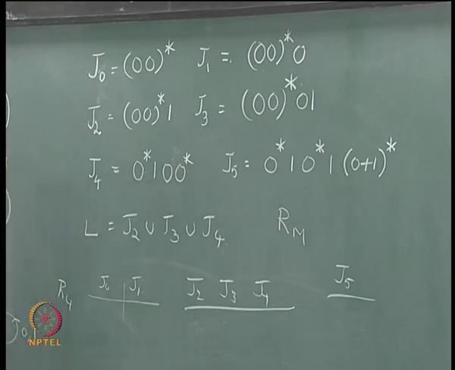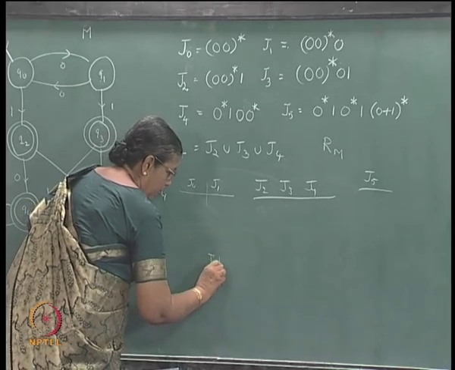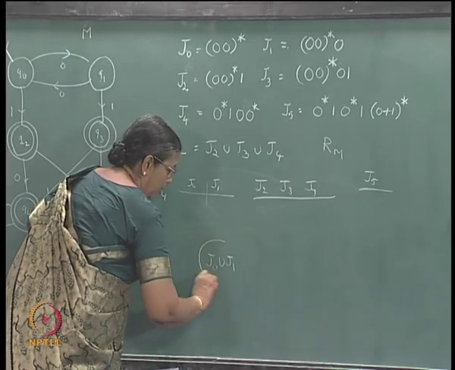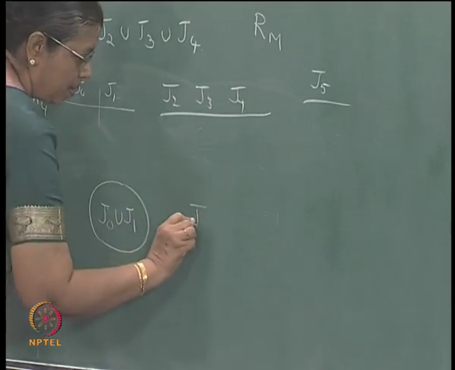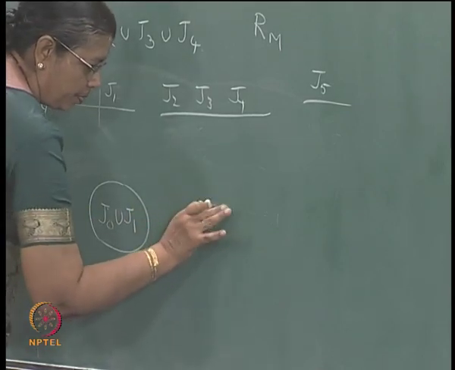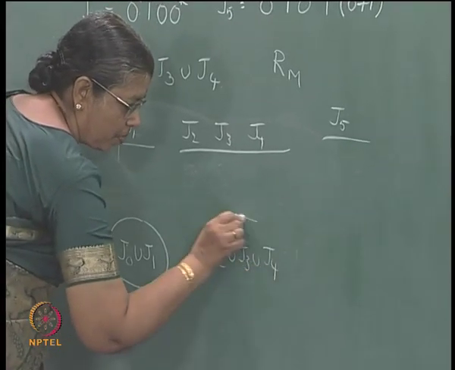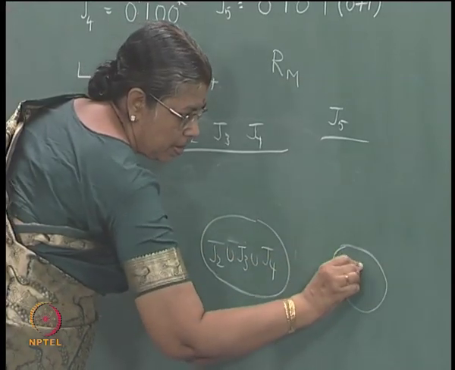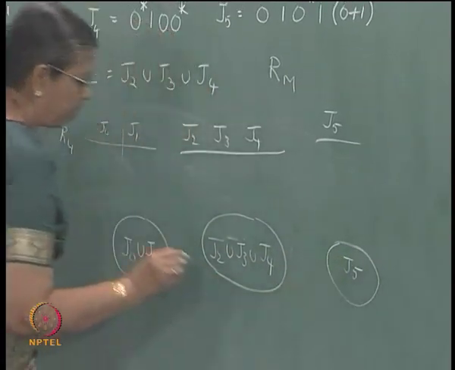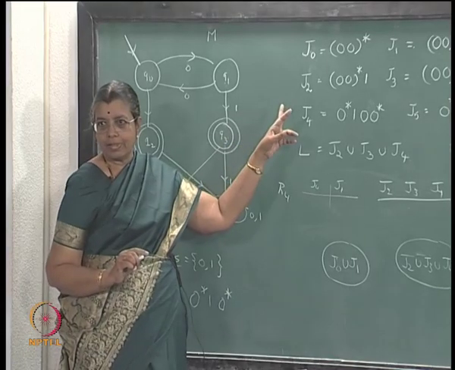Okay. So, if you put them as J0 union J1, J2 union J3 union J4, J5, epsilon will belong to J0, right.